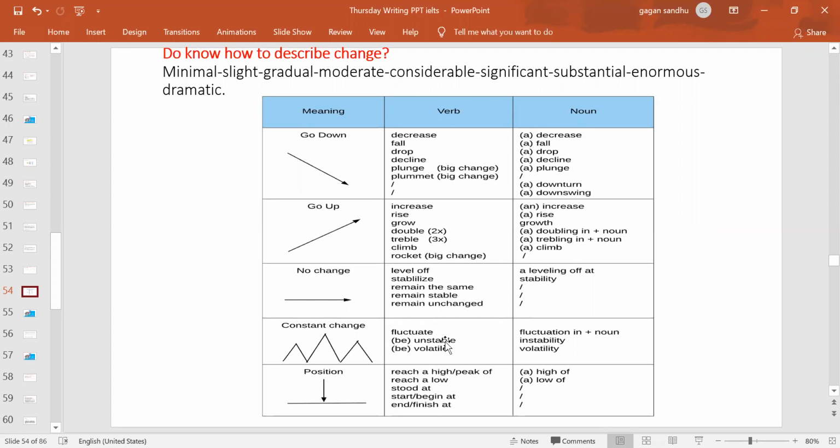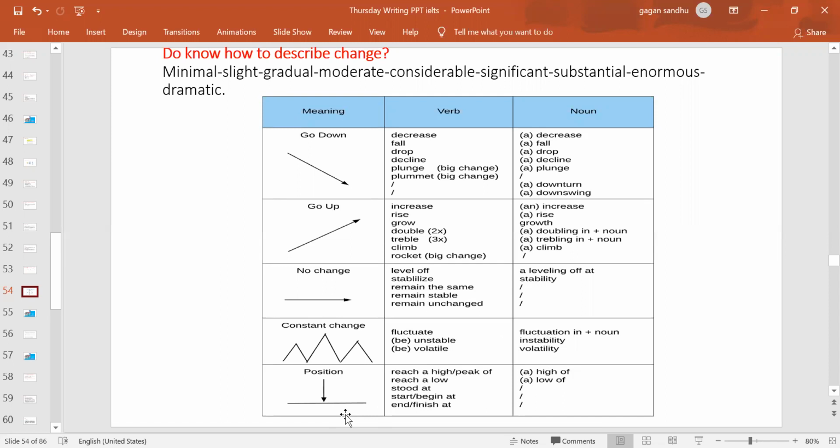These are the words for something that is constantly changing, right? Now it is 20%, now it is 25, now it is 28, again it is 30, then it is 28 again, then it is 22, again it went to 35, then it becomes 20. So this we call fluctuation: constant change, constantly changing, no big or small change, just constantly changing. These are the words for that, in both verb and noun position.